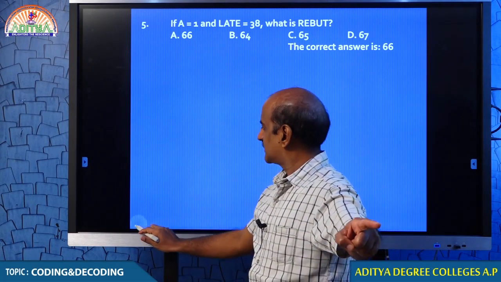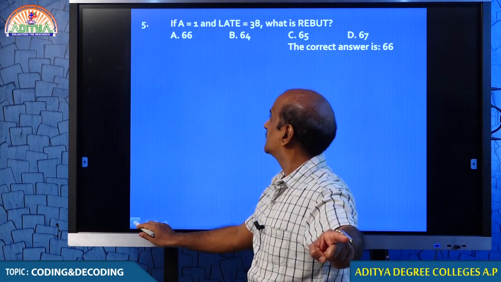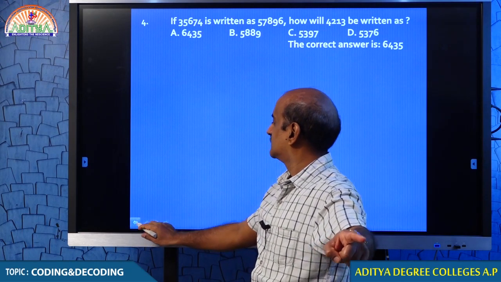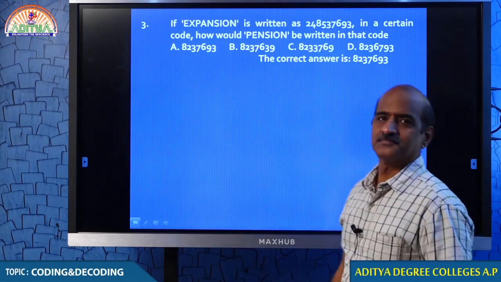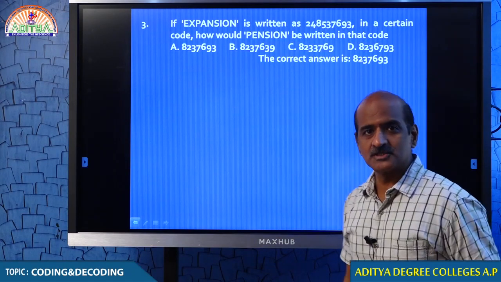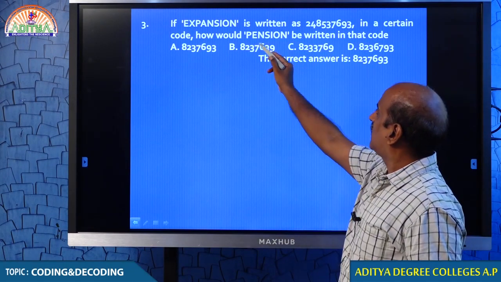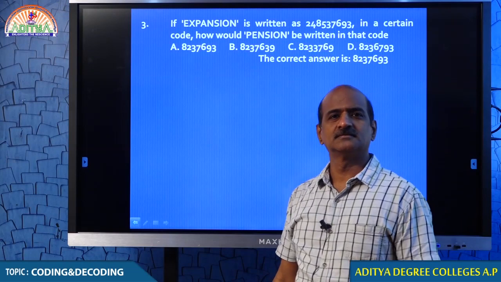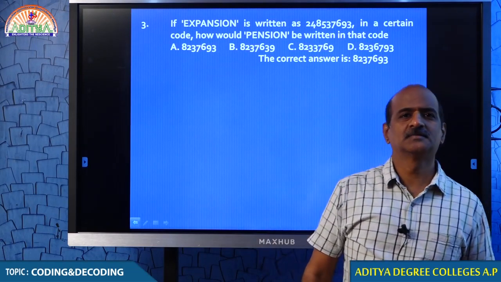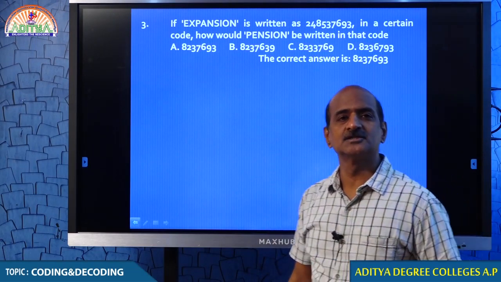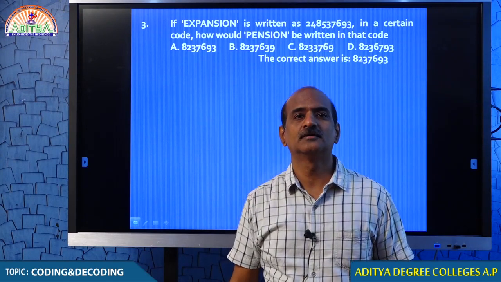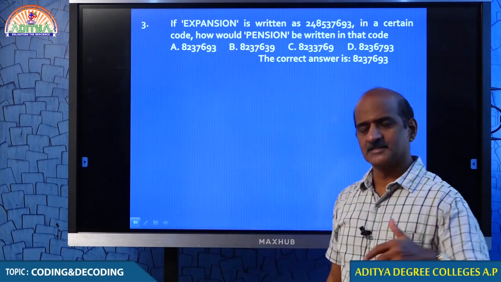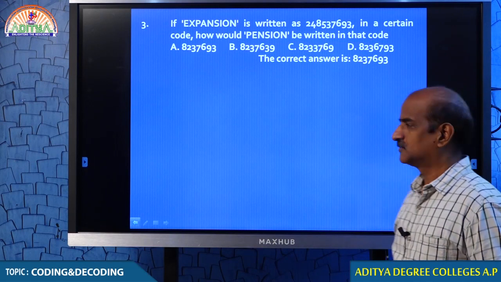Question number 3, you need not bother about answering. We can easily handle this topic. In expansion, you have all the letters of pension, which means there is no need to do any kind of coding. We can straight away cut and paste, nothing more than that.